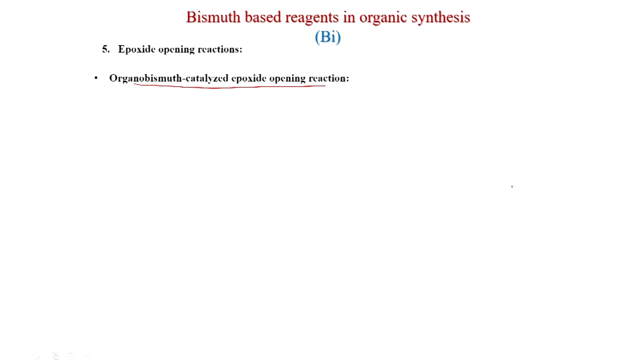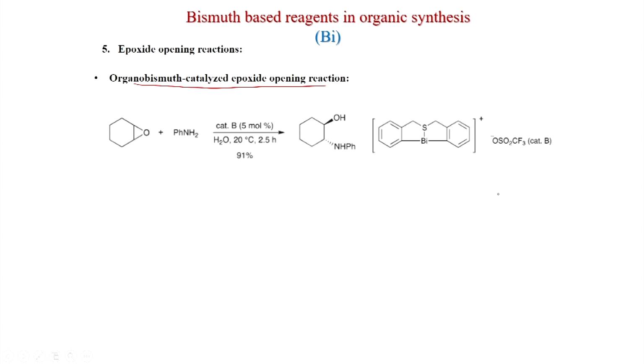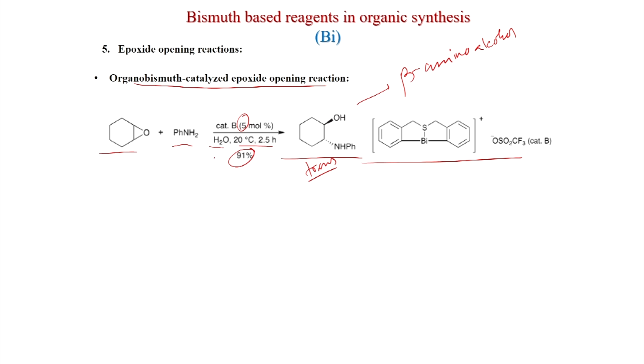Organobismuth catalyzed epoxide opening reaction is possible, like cyclohexane epoxide with aniline and catalyst B, that is the bismuth reagent. Here you can see aryl groups are attached also with sulfur, and with this catalyst, 5 mole % only is used, in water solvent at 20 degree centigrade, you get this beta amino alcohol. Beta amino alcohols are useful products. So, this is the trans geometry, you get 91% yield. This was published in Tetrahedron Letters.